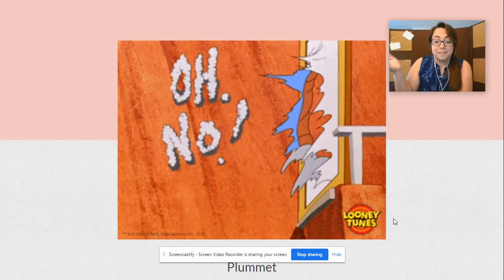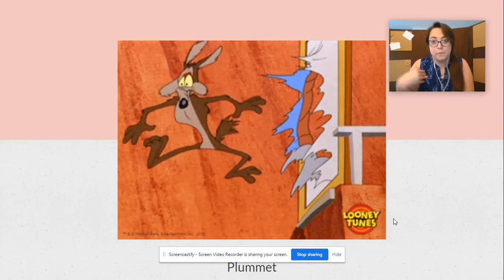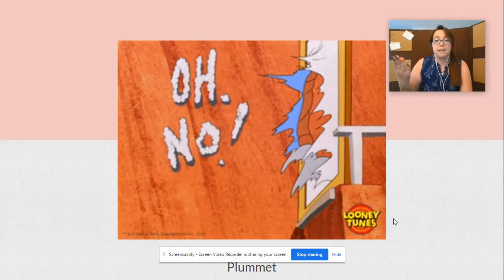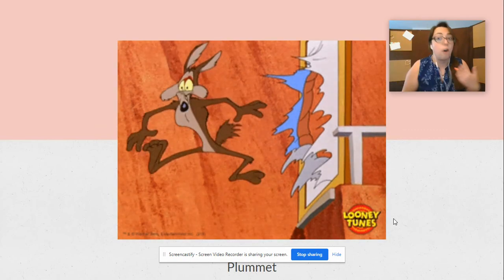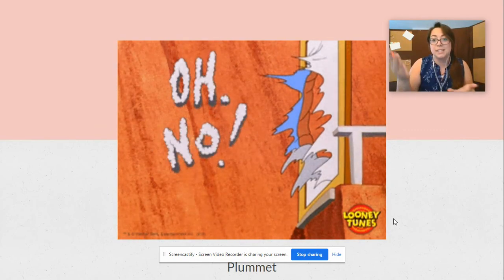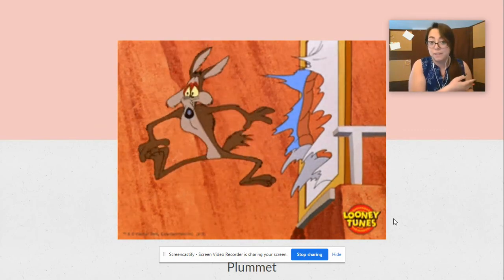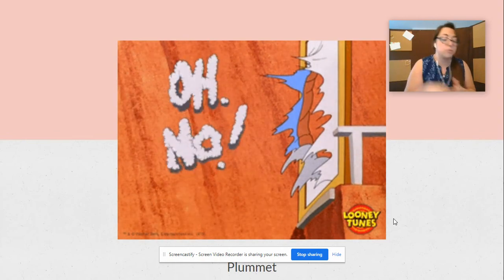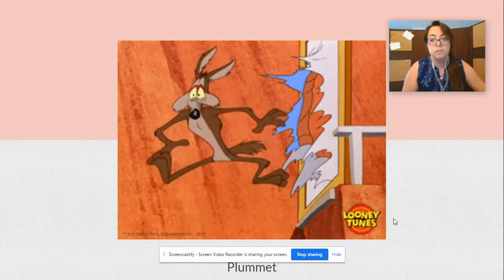So, I don't know if you guys have seen Looney Tunes. I love Looney Tunes, but whenever I think of plummet, I think of Wile E. Coyote falling. Like he just plunges because he is so prone to running off the side of cliffs. He plunges straight down to earth to a lower level.